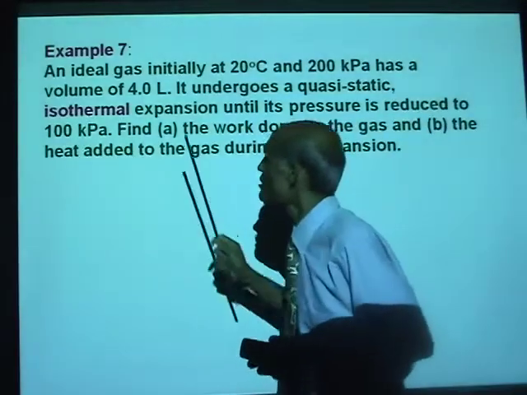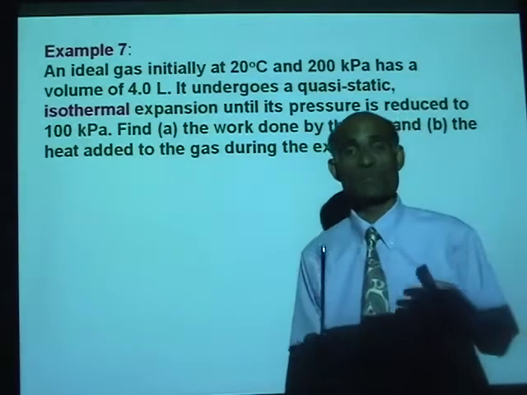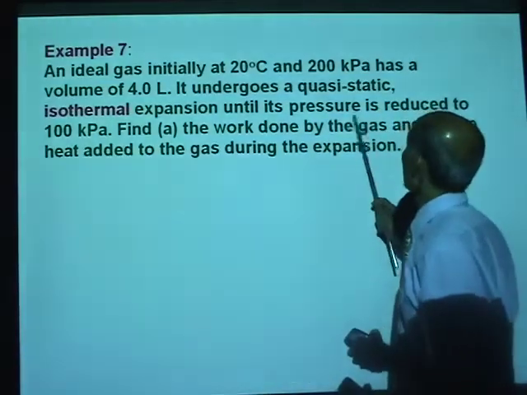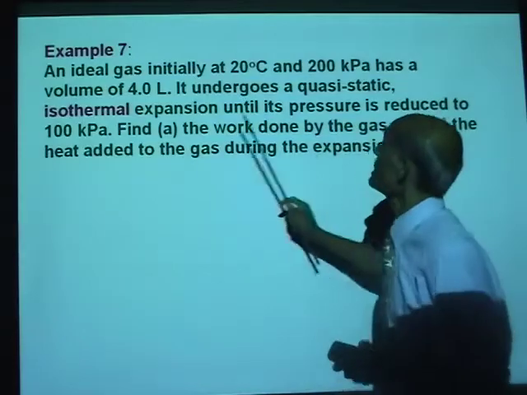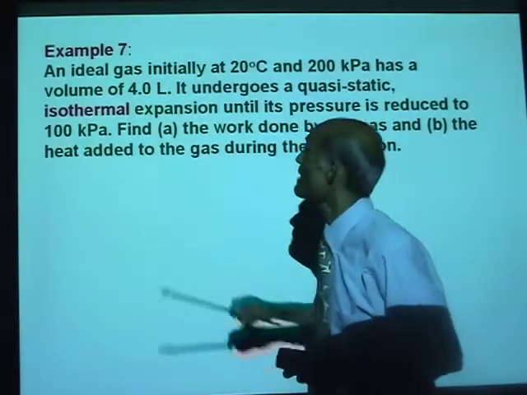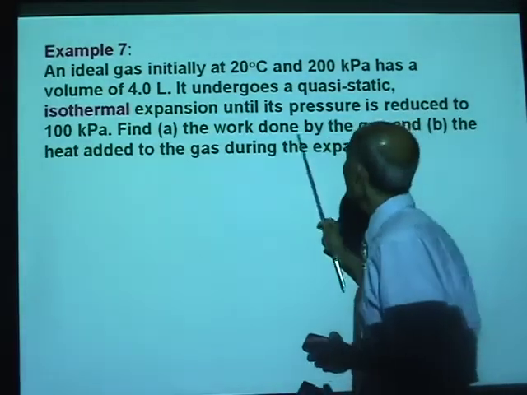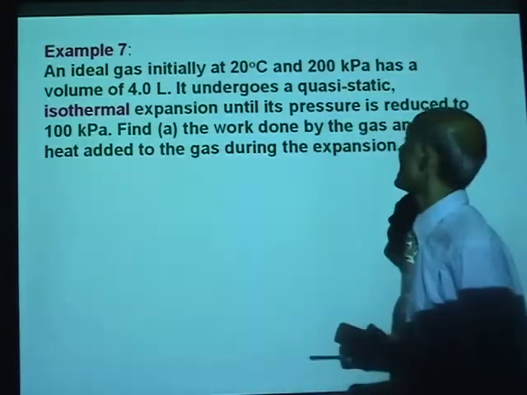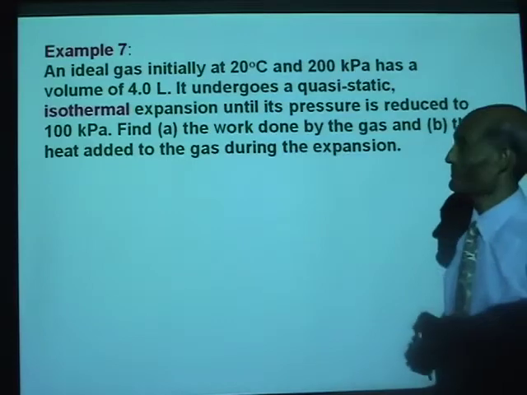Just concentrate on isothermal expansion. What does it mean? The temperature does not change. Until its pressure is reduced to 100 kilopascals. Find the work done by the gas and the heat added to the gas during the expansion.